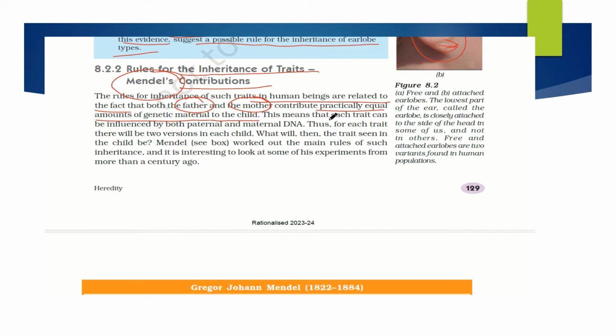This means that each trait can be influenced by both the paternal and the maternal DNA. Either they get the characteristics of the father or they get the characteristics of the mother, in equal proportions. Thus for each trait, there will be two versions in each child. Mendel worked out the main rules of inheritance. It is interesting to look at some of his experiments from more than a century ago.